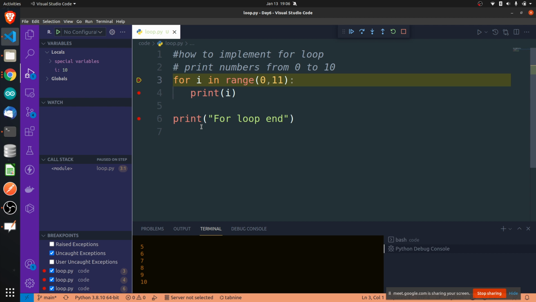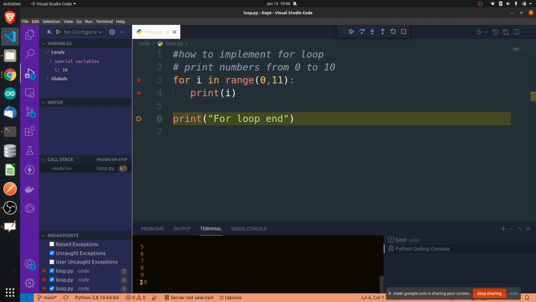Why? Because the printed value was 10. But after printing it will increment, right? So it will print the value of I, then it will increment the value of I. Once incremented, the value of I became greater than 10, so it came out. And that's it, your program will end now. That is the for loop in programming. Is this clear?